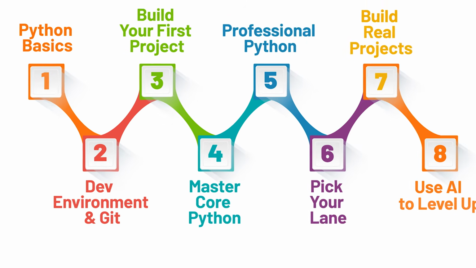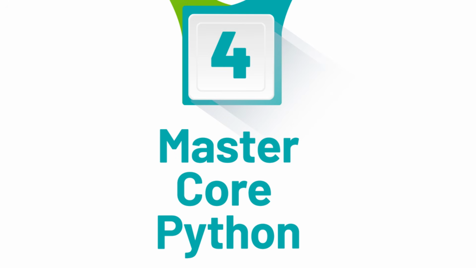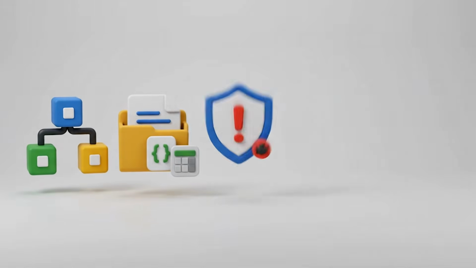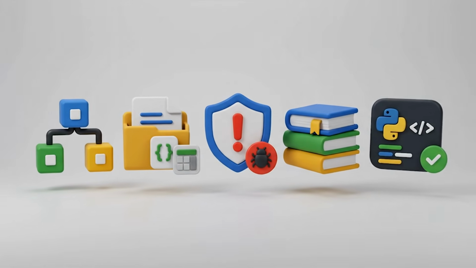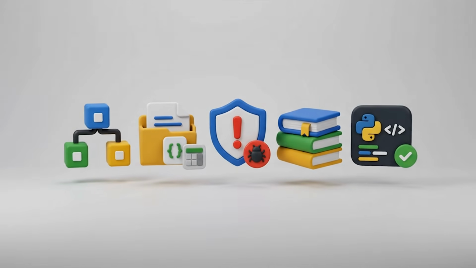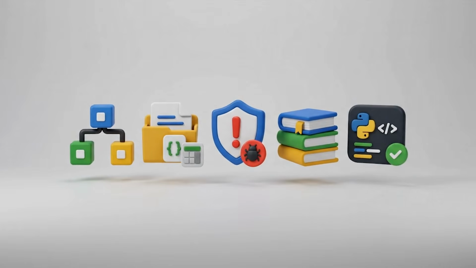Milestone 4, and now you're pushing into advanced intermediate territory. The basics got you building things, but if you want to write code that is clean, efficient, and readable to other developers, you need to go deeper. We're talking OOP, file handling, error handling, modules, and something that is called Pythonic code. Let's break each of these down, and first up is object-oriented programming, or OOP.